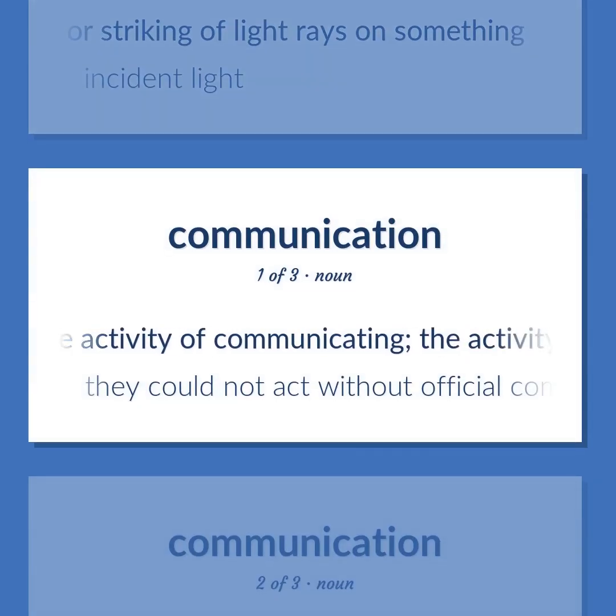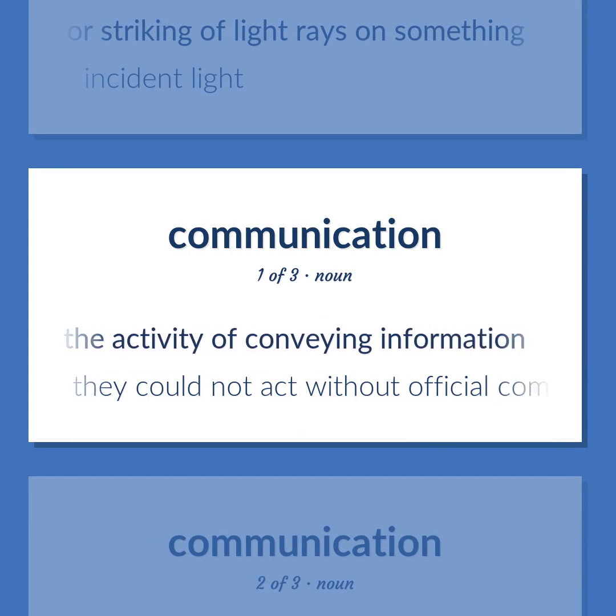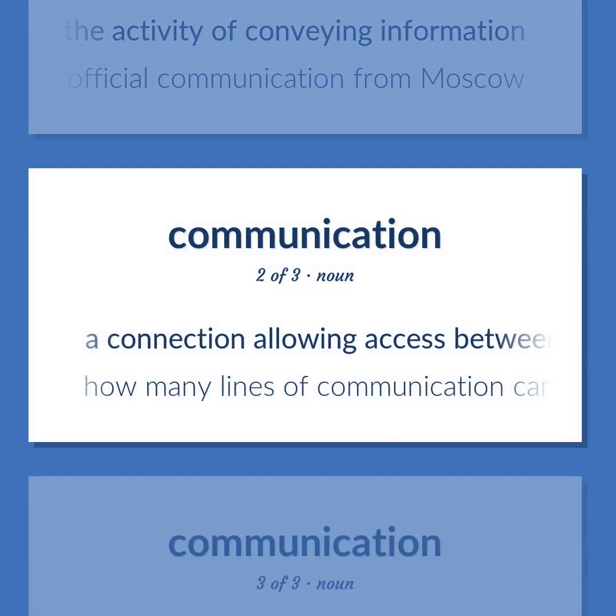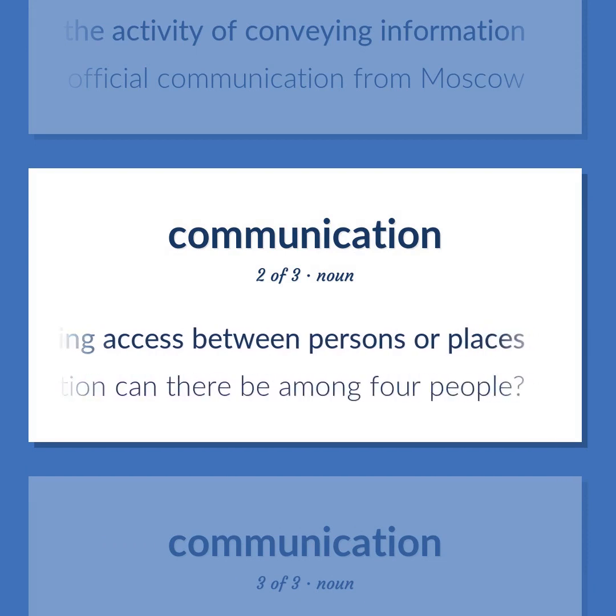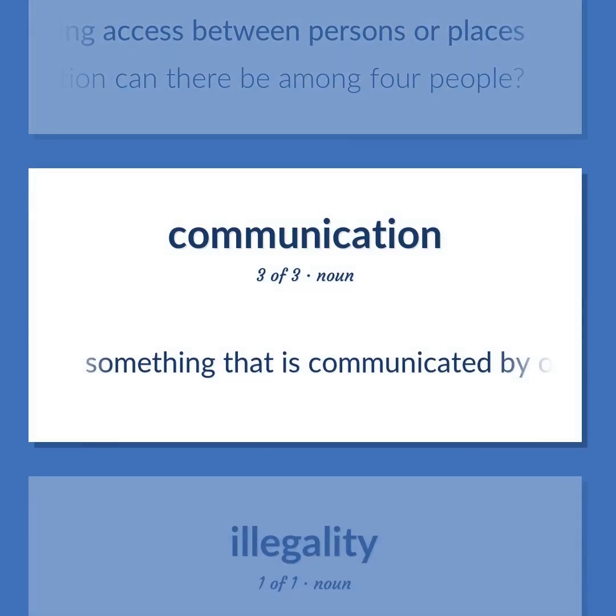The activity of communicating. The activity of conveying information. They could not act without official communication from Moscow. A connection allowing access between persons or places. How many lines of communication can there be among four people? Something that is communicated by or to or between people or groups.